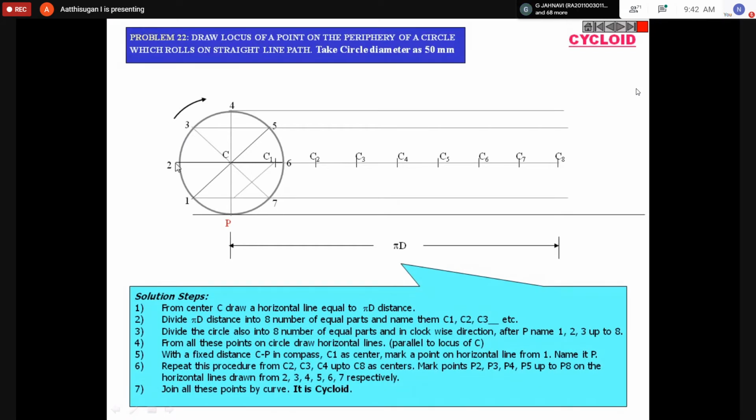Where is the second line? This is the second line. From here you can take one 25 mm length, from the center point, 25 mm length here. Then the third one. First I'll explain, then I'll show the animation.